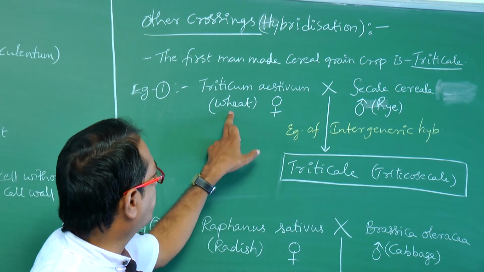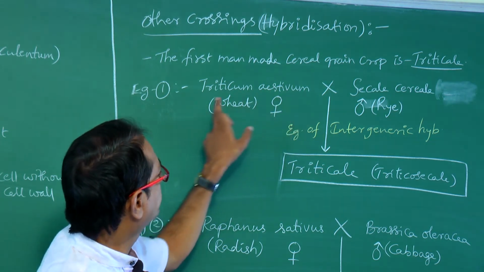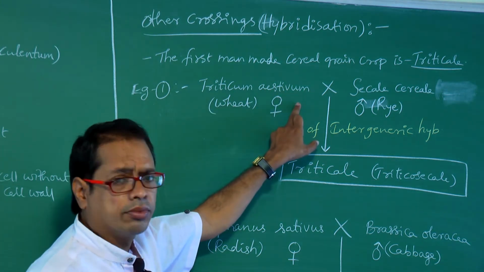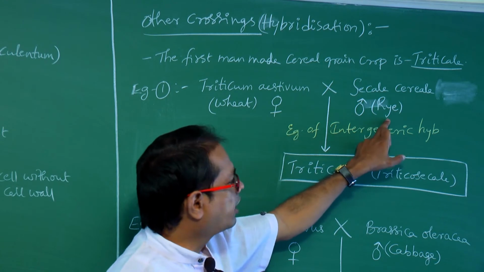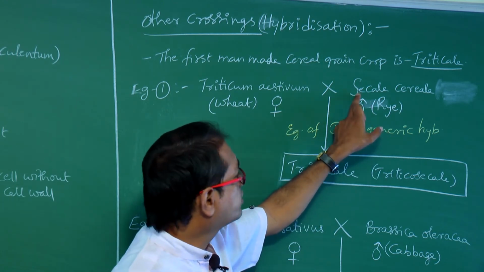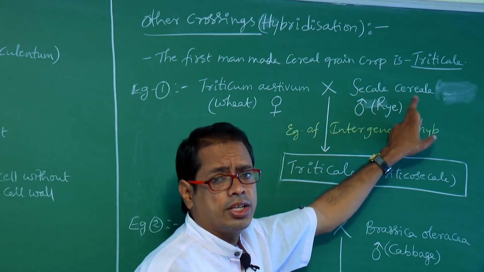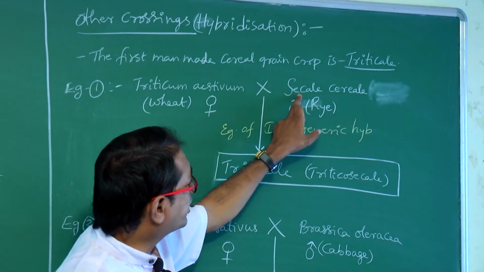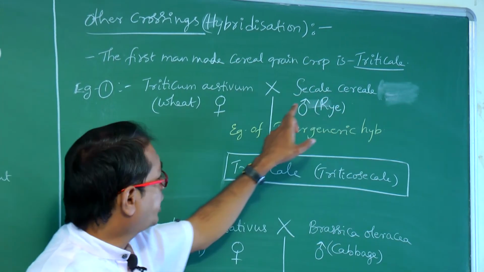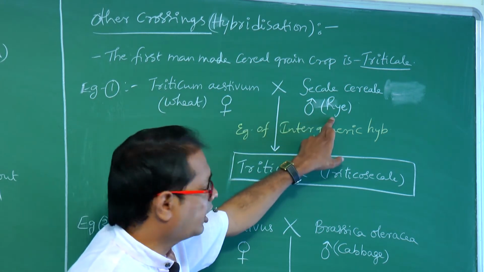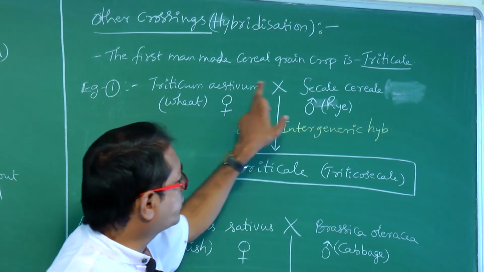Wheat scientific name is Triticum aestivum. This is crossed with a rye plant. Rye scientific name is Secale cereale. So wheat plant is crossed with rye.